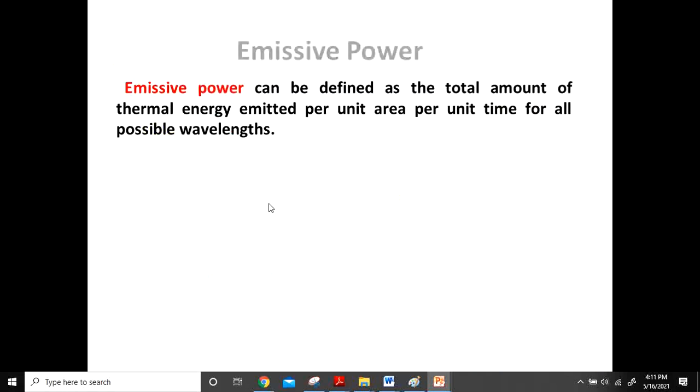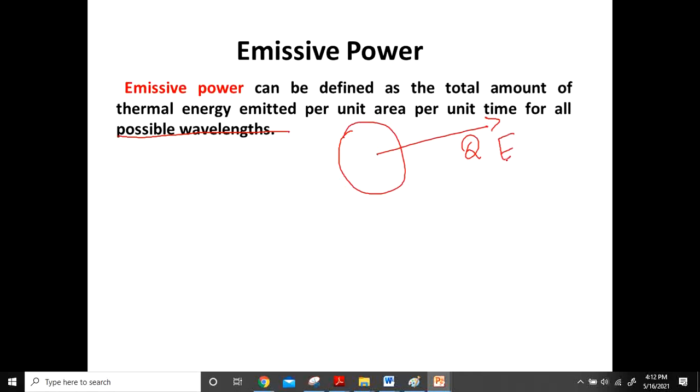What do you mean by the emissive power? Emissive power can be defined as the total amount of thermal energy emitted per unit area per unit time for all possible wavelengths. That means heat energy will be radiated in the form of electromagnetic waves with all possible wavelengths from any body. If the heat energy is emitted in the form of radiation, that is called emissive power, denoted by the letter E.